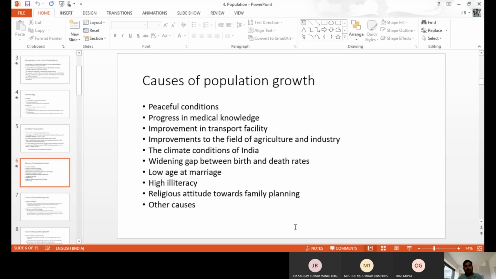Now let us go to causes. Why is there a huge population in India?